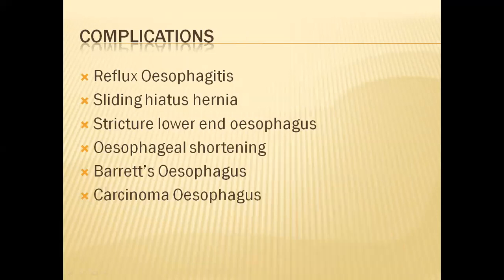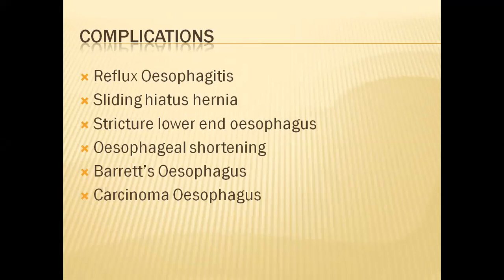Then complications of GERD. Reflux esophagitis means there is disease of the esophagus, inflammation of the esophagus, which we'll see later on. Then sliding hiatus hernia. This is again an important topic we'll discuss later on.